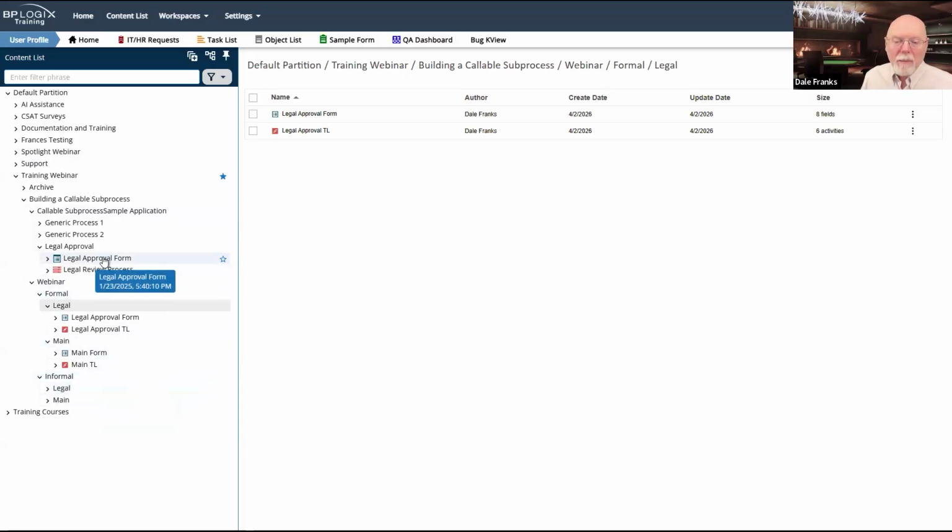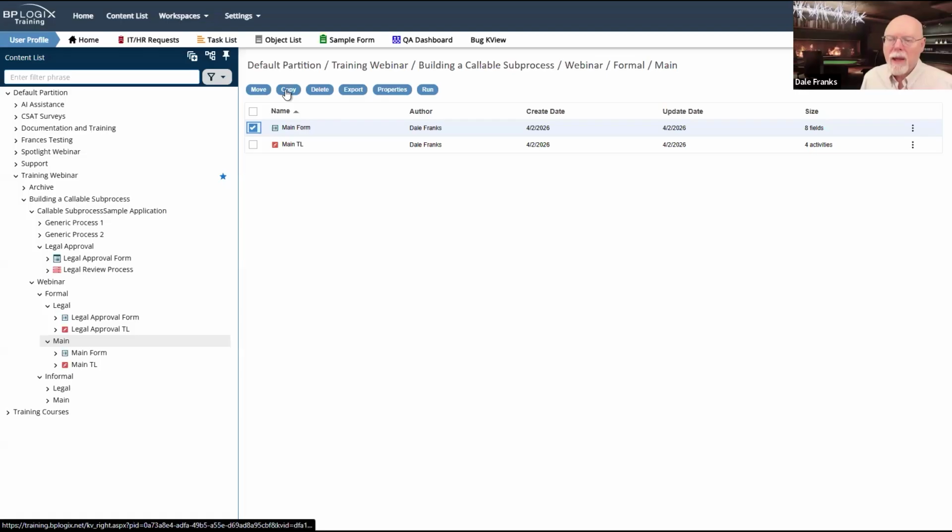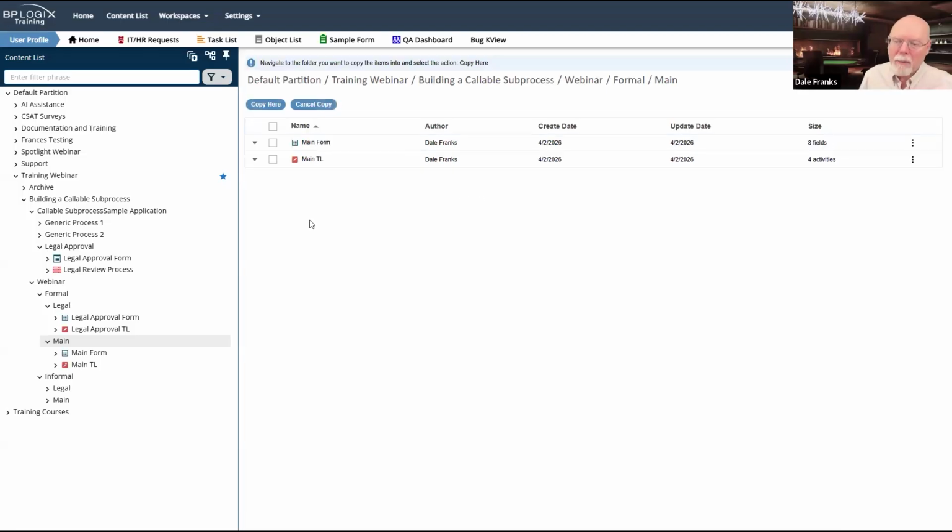So I have my main process up here, and what I'm going to do is copy my main process. I'm not going to copy the timeline, but I will copy my main process form. So I'm going to take this form and copy it. I'm not even going to export it.